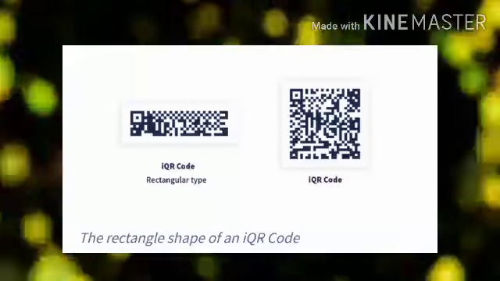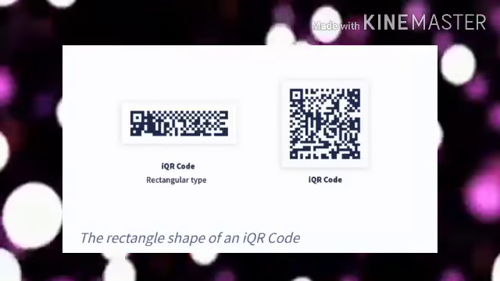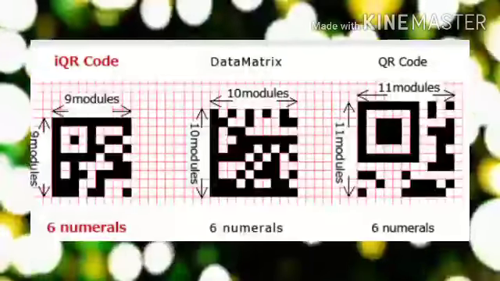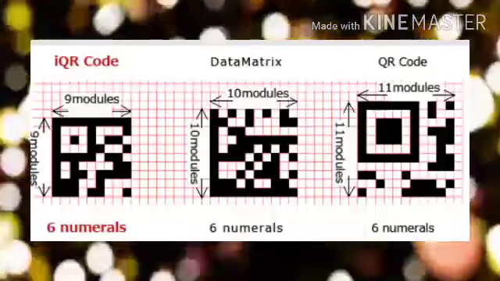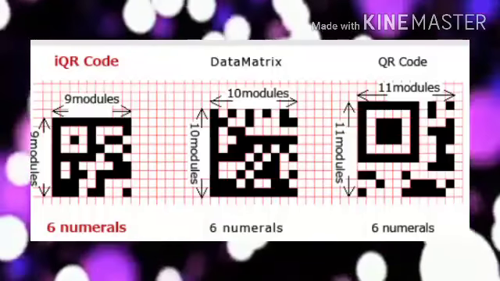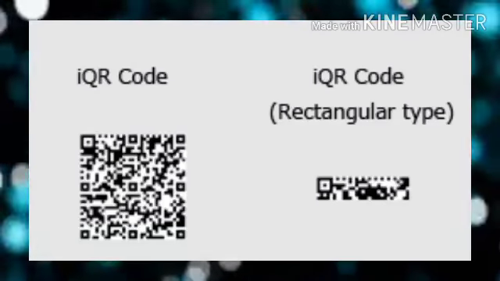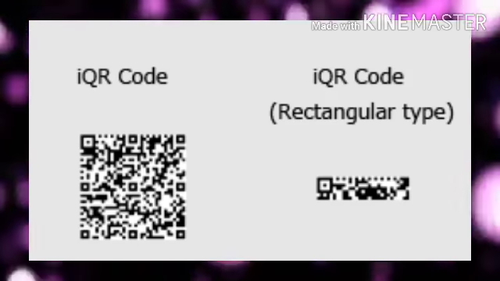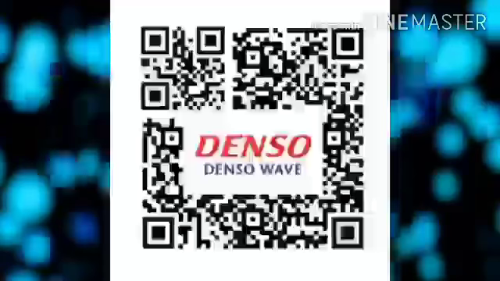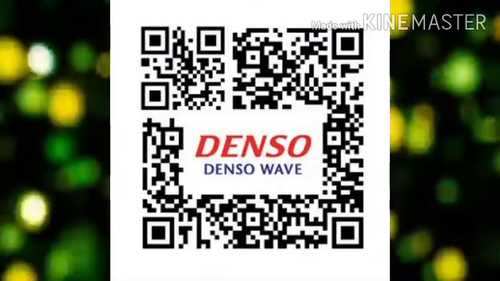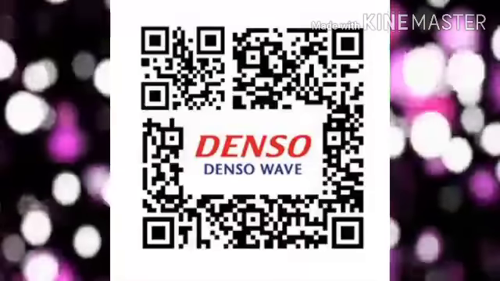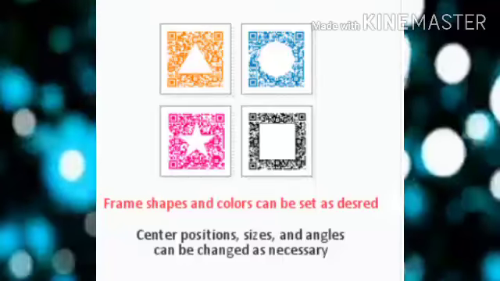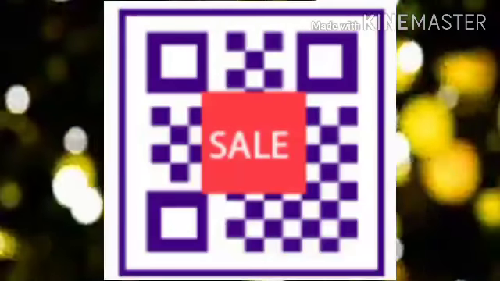iQR codes. In contrast to the square shape of the typical QR code, iQR codes use a rectangular shape. iQR codes can hold both smaller and larger data amounts than traditional and micro QR codes due to this shape. Frame QR. Developed in 2014, Frame QR codes were developed to allow for more creativity in the look of QR codes.